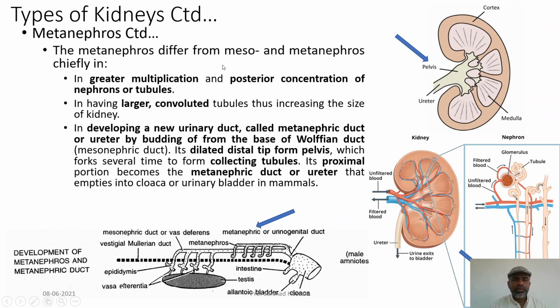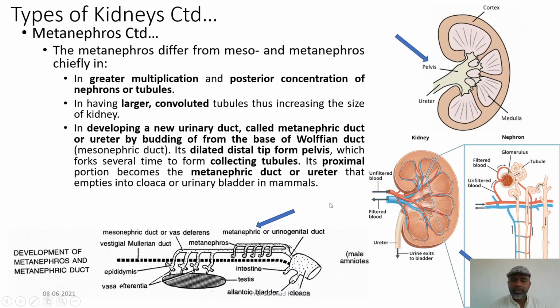The metanephros differs from the mesonephros in having a great multiplication. The number of tubules has increased much more. We have already studied that in the human being there may be 1,000,000 tubules. So, now they are not a few tubules, they are a great number, and moreover all the tubules have concentrated themselves posteriorly.